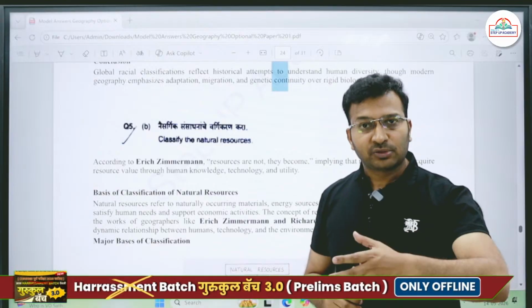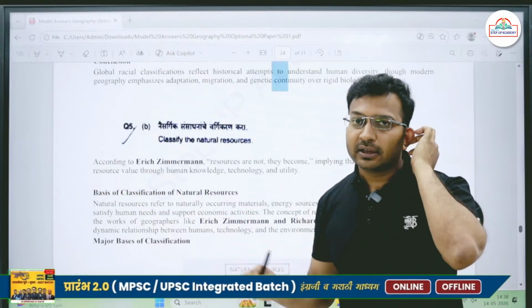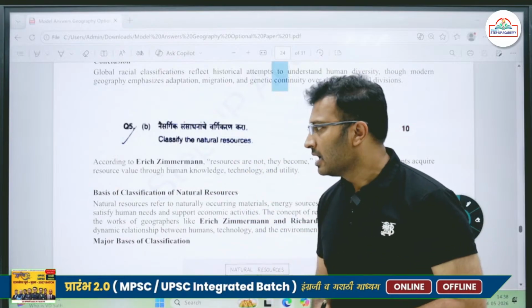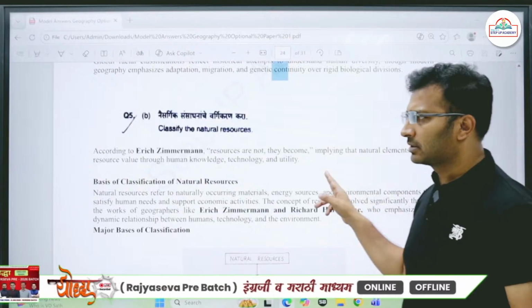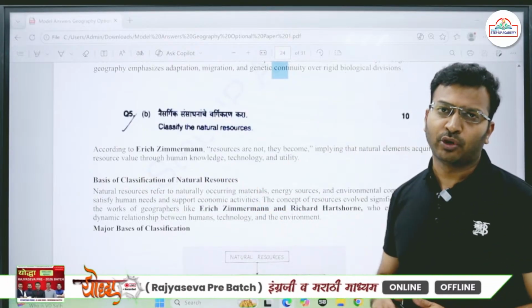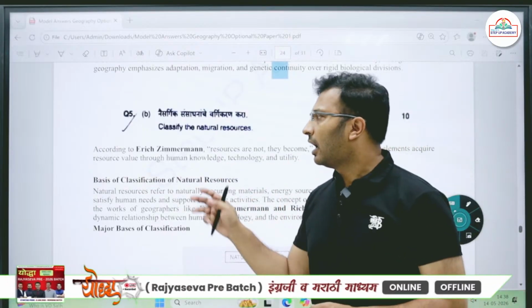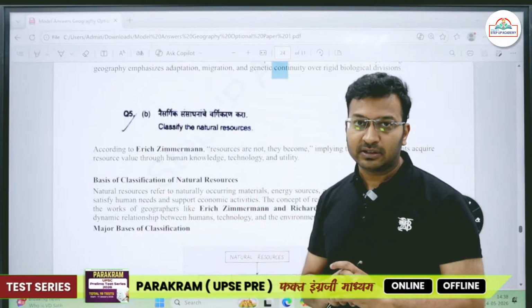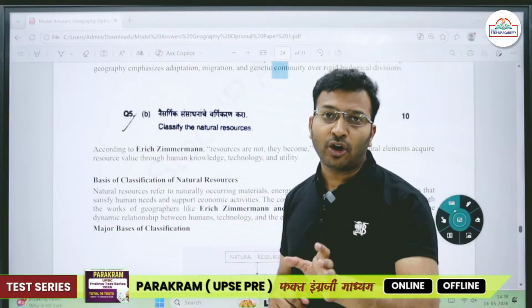And plus you also have to ensure that you are not writing a very general answer. You have to ensure that you are making the answer geography optional based. So just write about one person. There was Eric Zimmerman, who was associated with natural resources. According to him, resources are not, they become. Okay, so he gave a phrase, resources are not but they become.